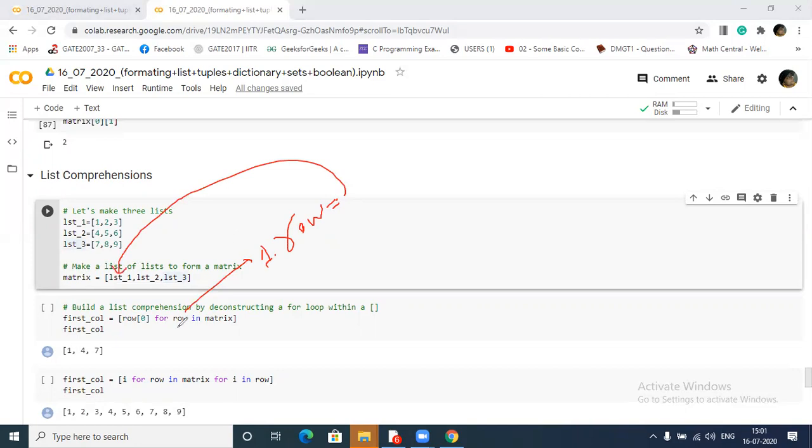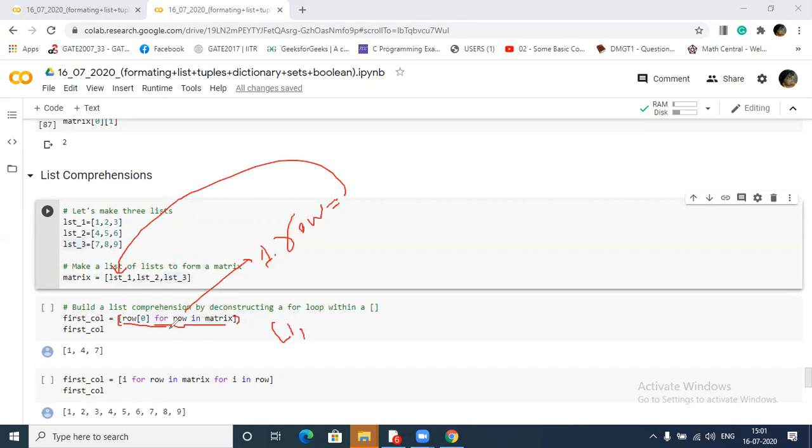Inside this list, row of 0 means this list's 0th element we are storing in this list. Since we have used this square bracket, whatever result this is returning, we are storing in a list. So in the first iteration, what is in the 0th position of this list? 1. So it stored 1.